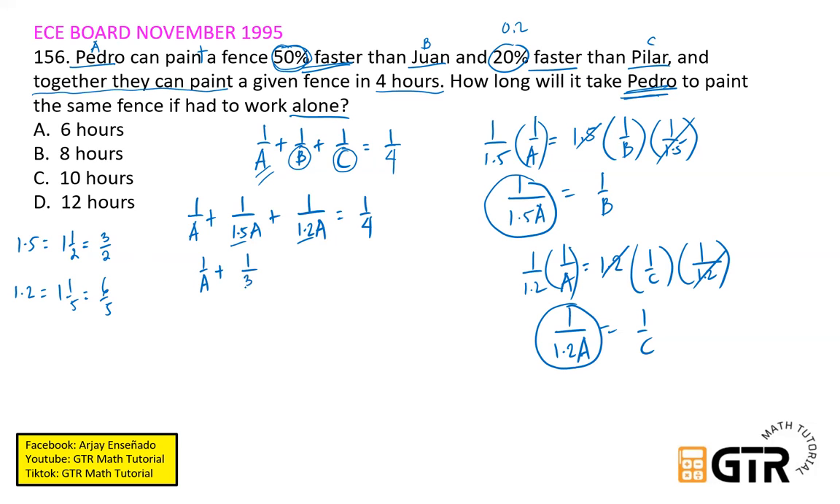1/1.5 is 3/2a plus 1/6/5a equals 1/4. Since this is a complex fraction, this 2 will just move to the top, and this 5 will also move to the top. Therefore, it becomes 1/a plus 2/3a plus 5/6a is equal to 1/4.